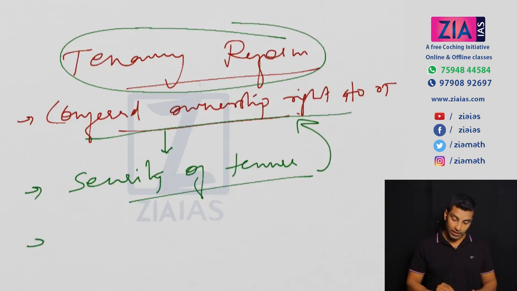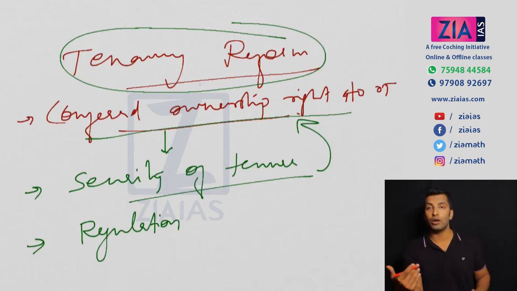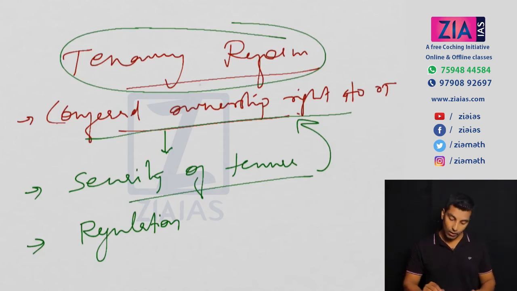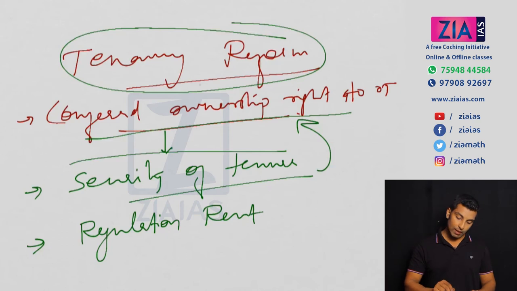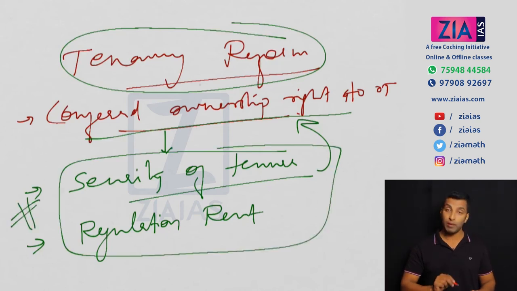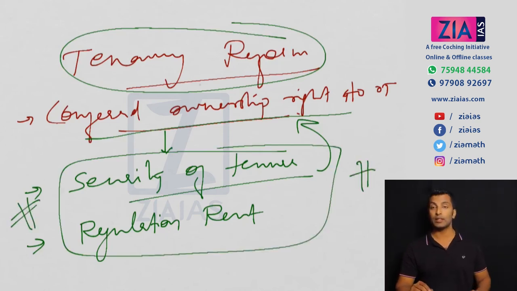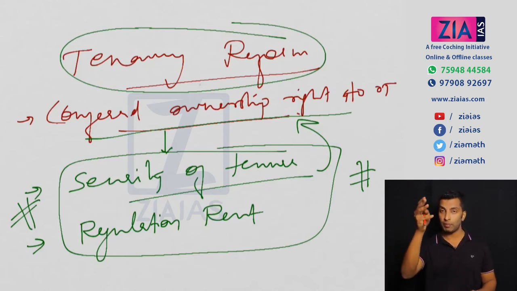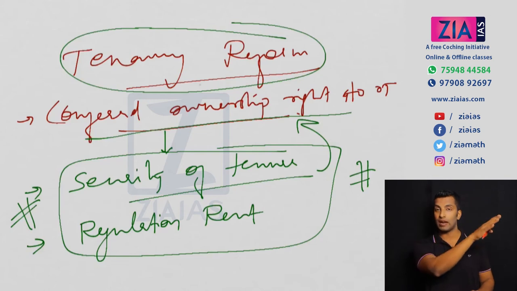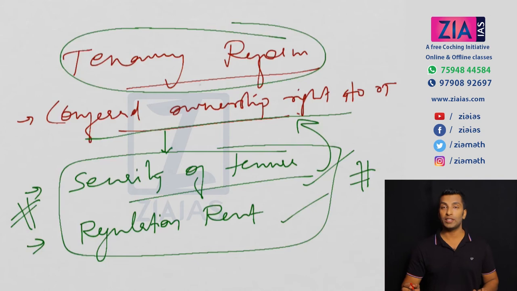Third is regulation of rent. That means you cannot charge as much as you want, or you cannot charge in your wish. So there is a regulation of rent. So these are the 3 points, and out of that 3 points, these two are important because these two are related to the subtenants or sharecropper. So 3 points: conferred ownership rights to the occupancy tenants who got the advantage in the previous land reform. Second, security of tenure for sharecroppers or subtenants, and third, regulation of rent.